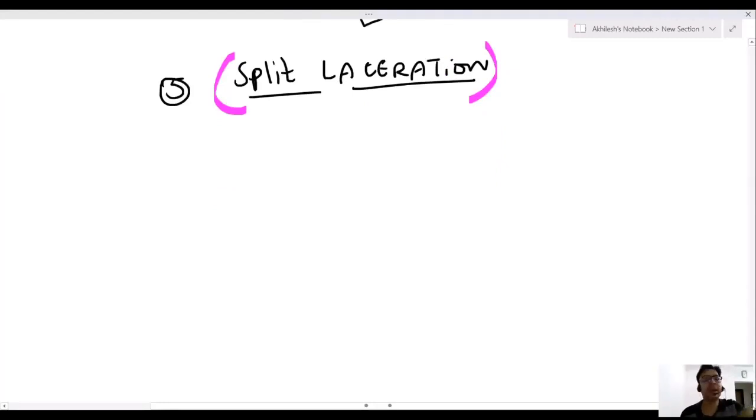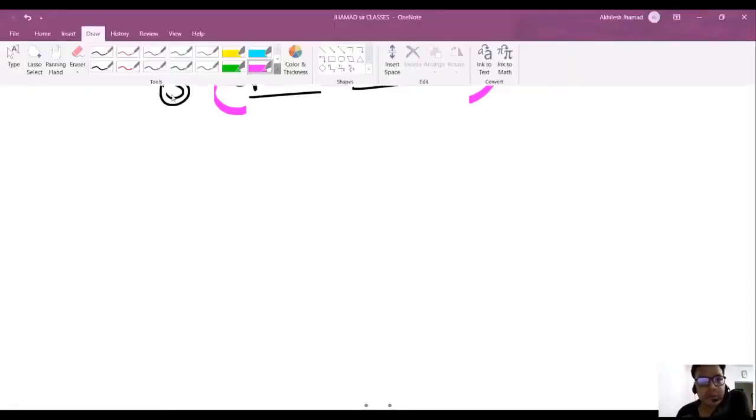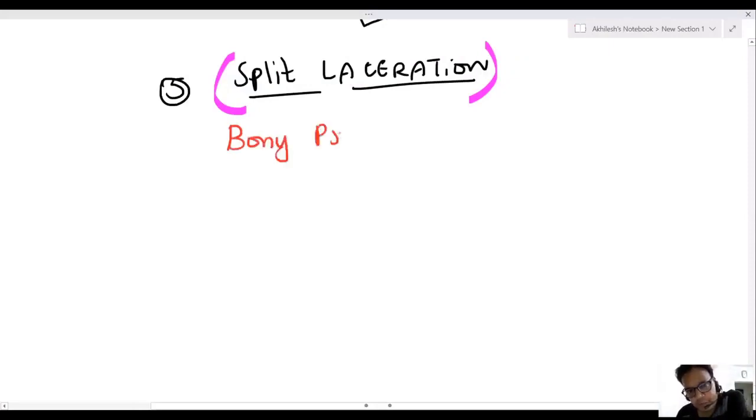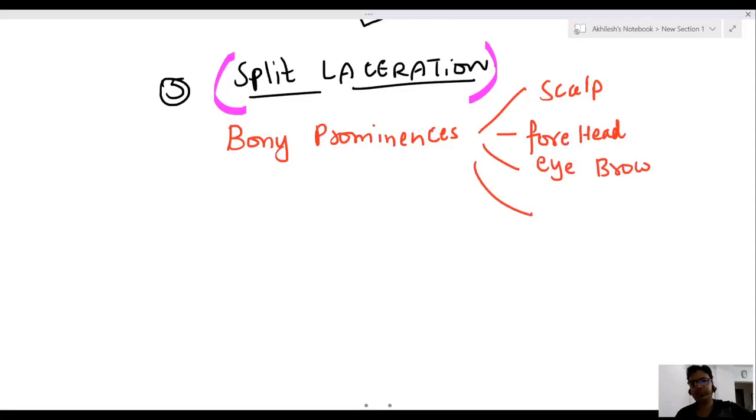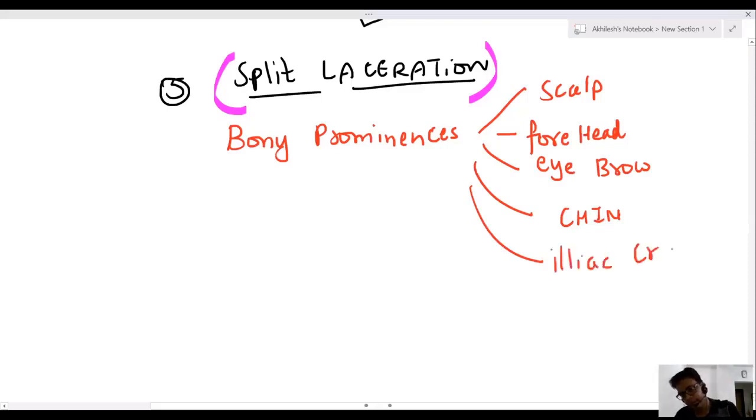Now I am coming to the last laceration, split laceration. Sir, first of all, split laceration is used when laceration is on bony prominences, like scalp, forehead, eyebrow, chin, iliac crest, and perineum. Sir, actually, I want to explain in a very simple way.